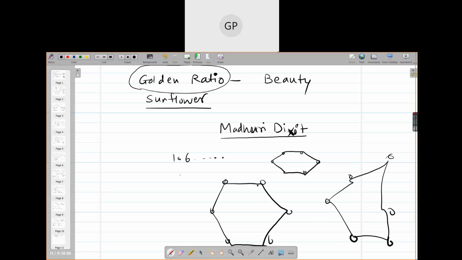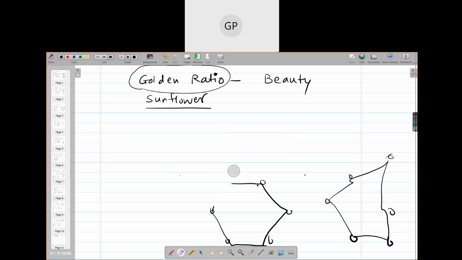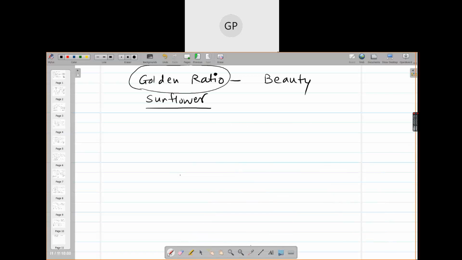So that proportion matters, that ratio matters, ratio of length and breadth. If that comes to 1.6, very close to the golden ratio, then the things become very beautiful.